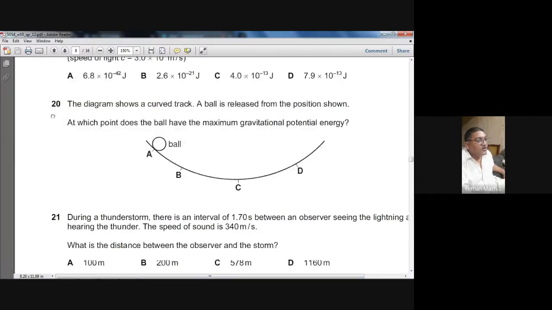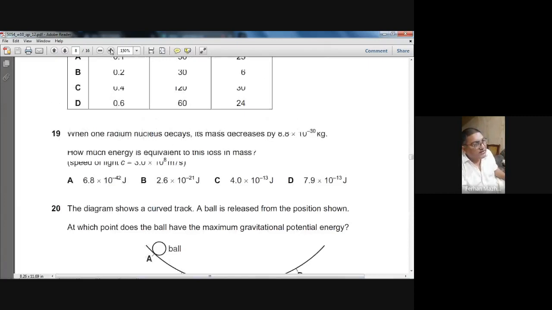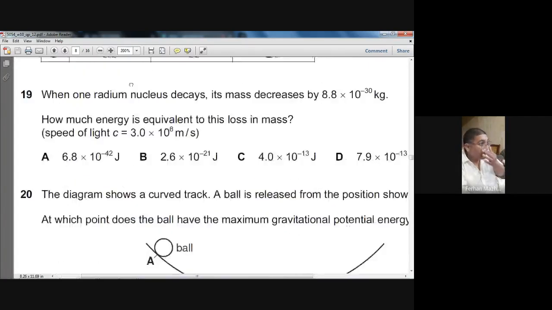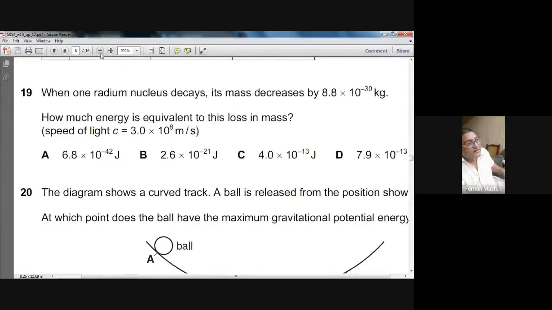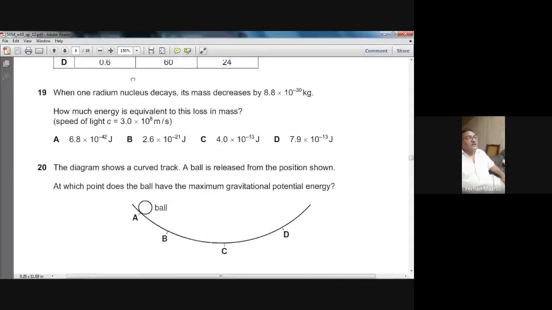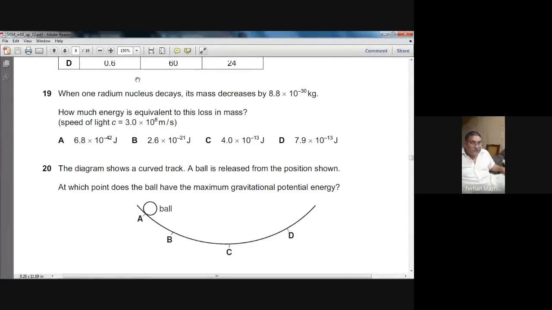It's on a slightly different concept, but it also involves energy. It says one radium nucleus decays. You have not studied it yet. Its mass decreases by 8.8 times 10 to the power minus 30 kg. How much energy is equivalent to this loss in mass?